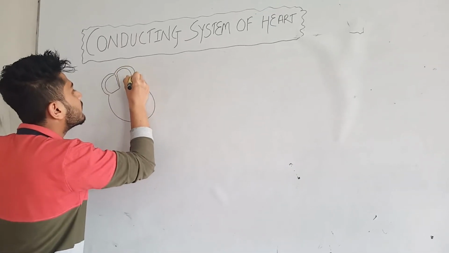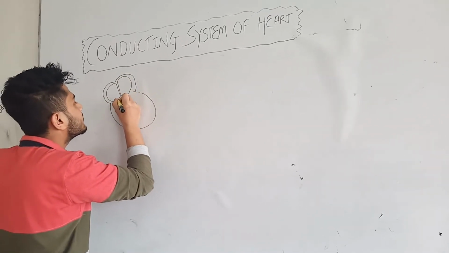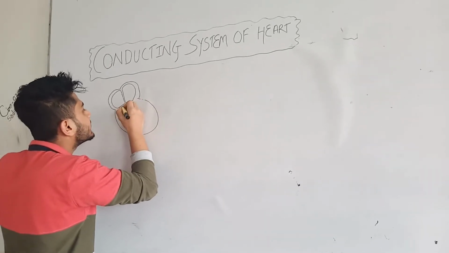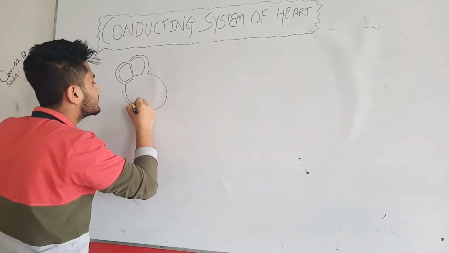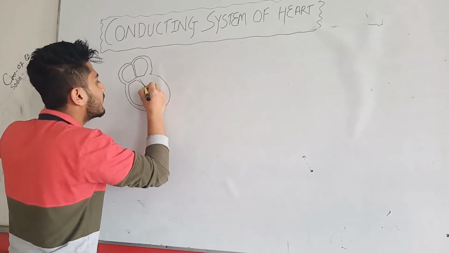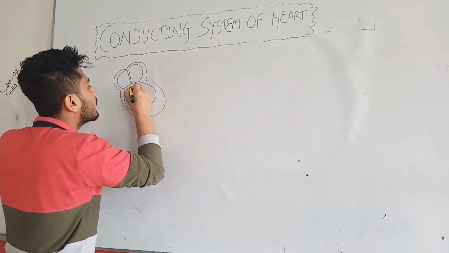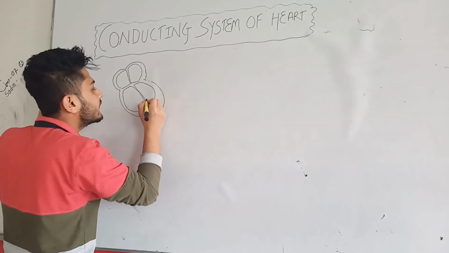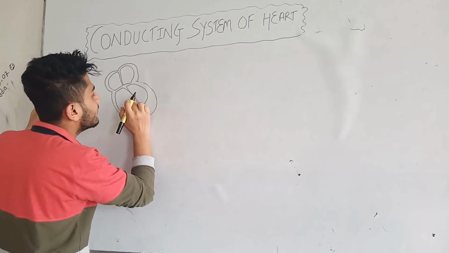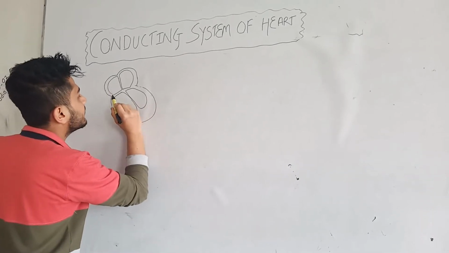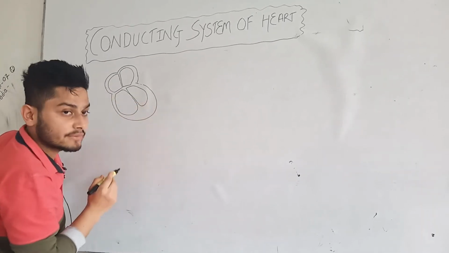There are so many cells inside the cardiac muscle, that is, cardiac cells inside the heart, and these are the ventricles. These two are atria, these two are ventricles, and this is the interventricular septum, interatrial septum, atrioventricular septum or the fibrous septum.